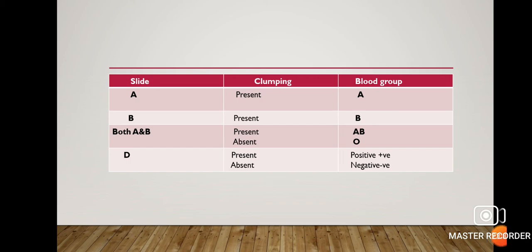If you do not see any agglutination in slide A or slide B, that means your blood group is O. If you see agglutination present in slide D, that means blood group is positive. And if clumping is absent in slide D, that means blood group is negative.